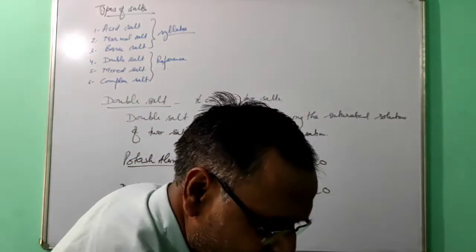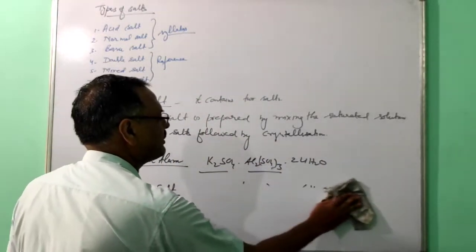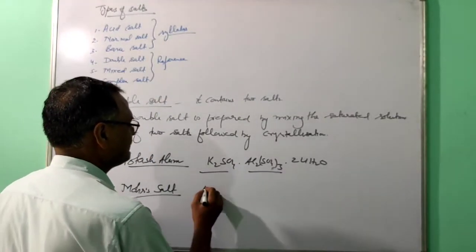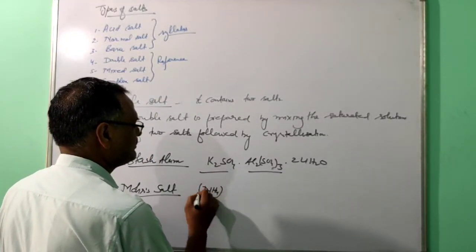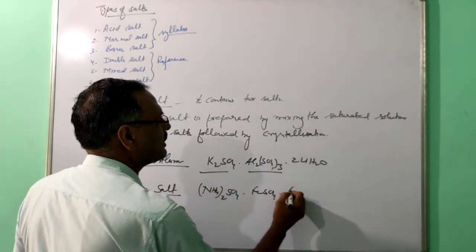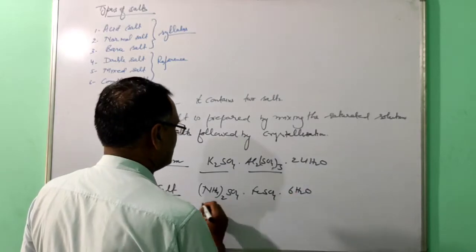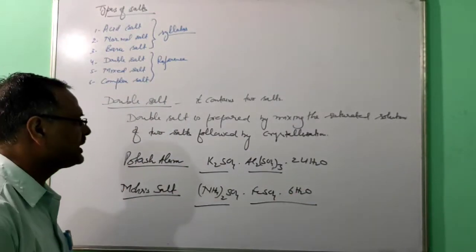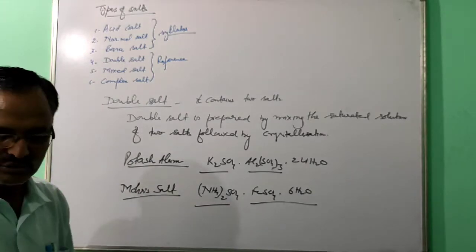So better you write that ferrous ammonium sulfate. So this Mohr salt is there. Mohr salt and potash alum, they are the double salts.